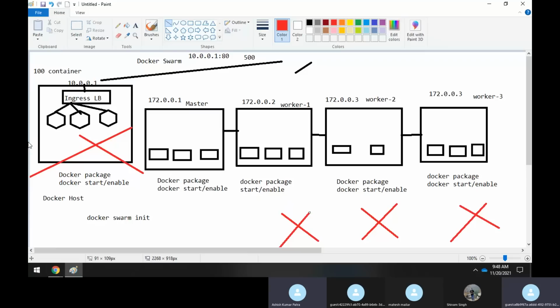So now, in every node, one more thing I want to tell you. Here you have a master and here you have a worker node. The master has full control over the Docker Swarm. Whatever commands you run, if you want to delegate some work to worker 1, worker 2, or worker 3, that control is taken care of by the master itself. Worker nodes don't have any control or accessibility. They can only create a container, but for many more operations the worker node cannot do it by itself. It needs the master's assistance.